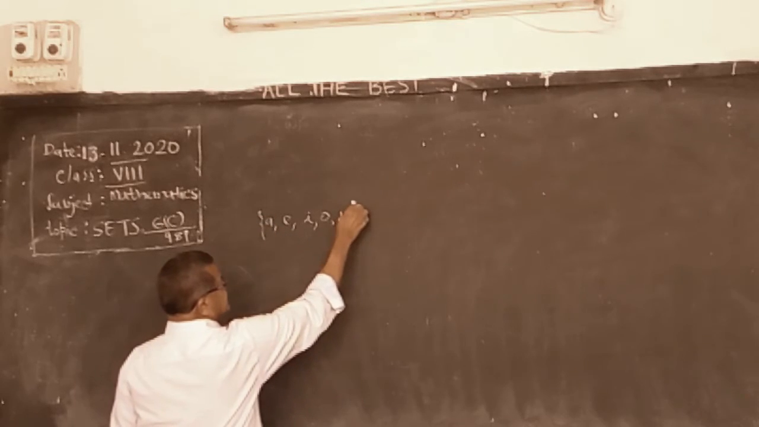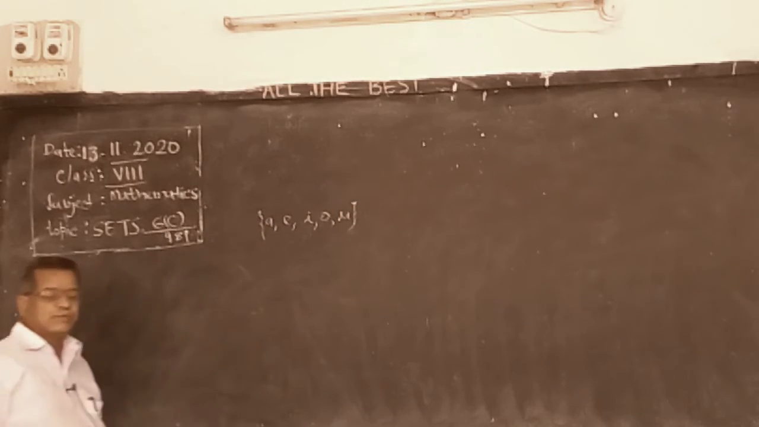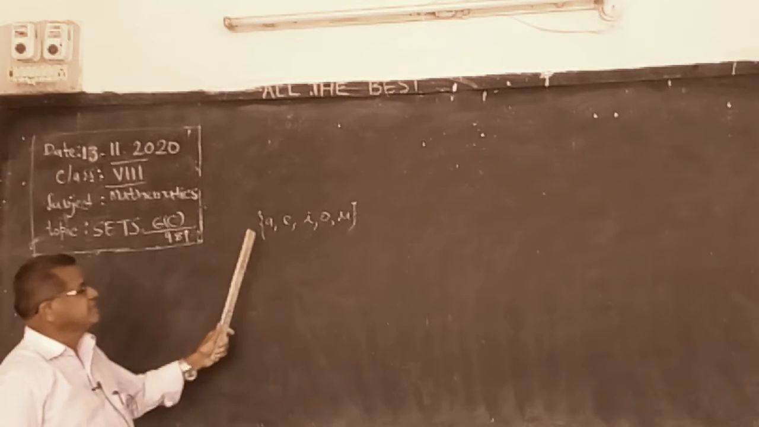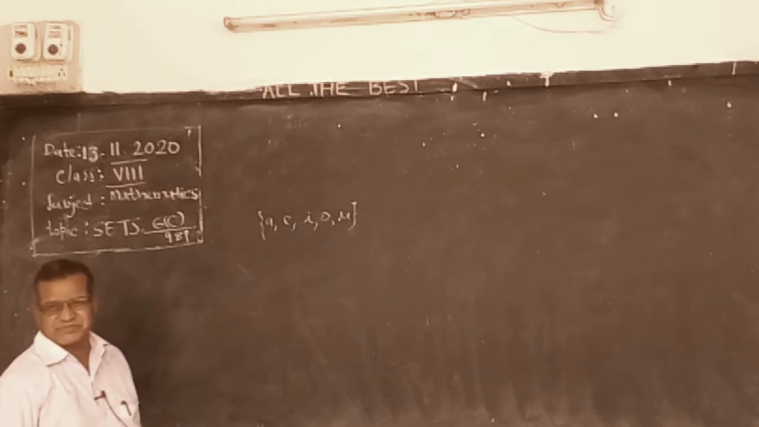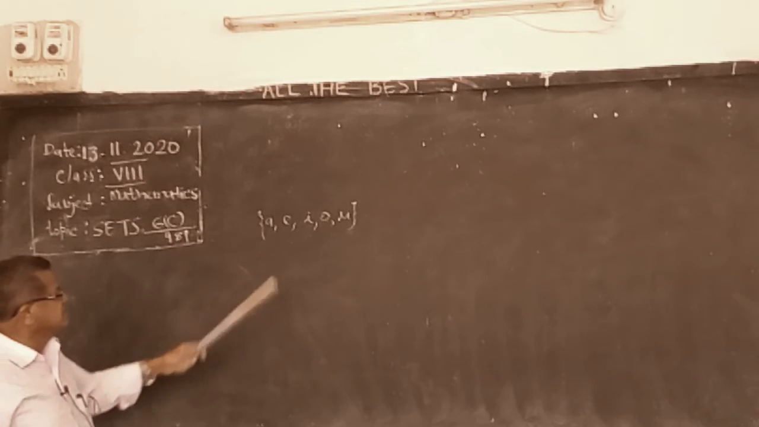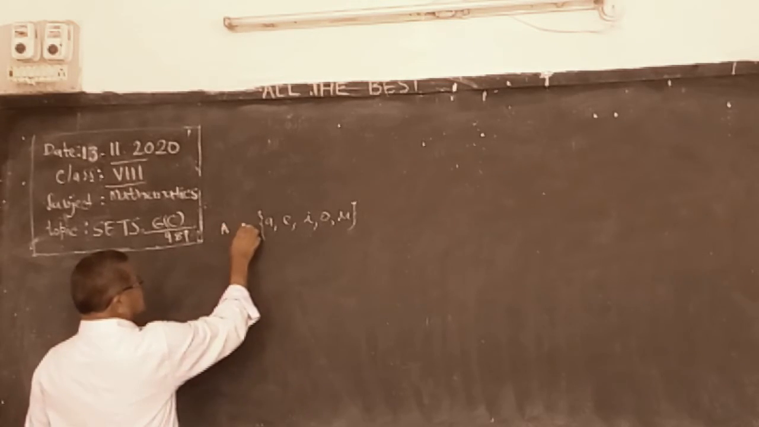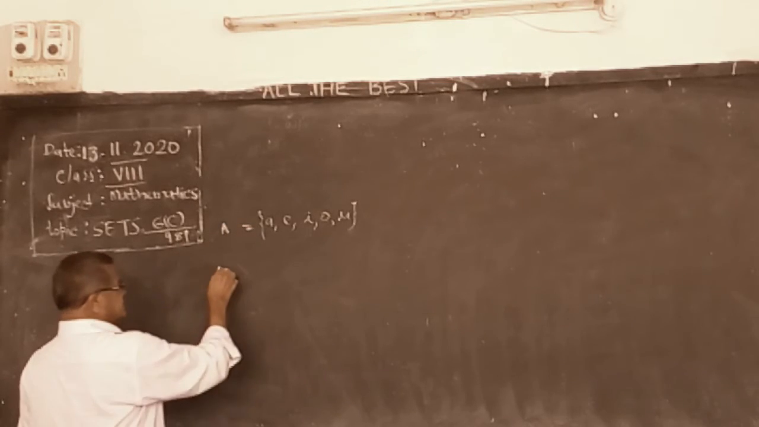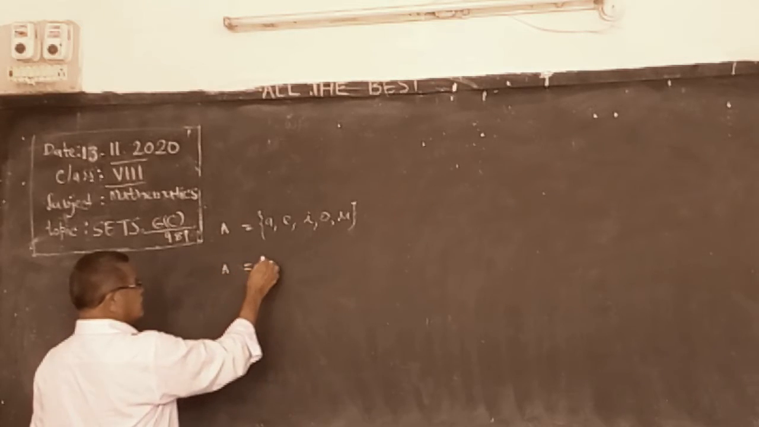Write the team of the players. That is also a set. Now this is the roster form. This is roster form, and set-builder form is the other way.